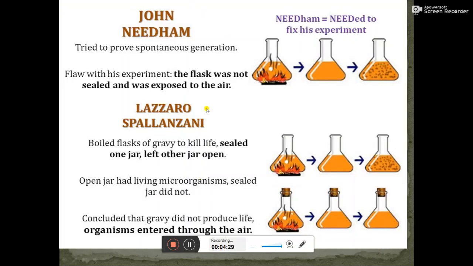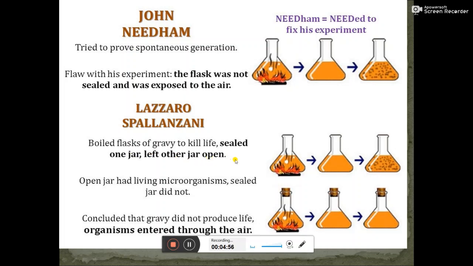So these are the two different experiments appearing here. John Needham tried to prove the spontaneous generation theory. The flaw in his experiment was that the flask was not sealed and it was exposed to the air. But in the case of Lazzaro Spallanzani, what did he do? He boiled flasks of gravy to kill life, sealed one jar and left the other open.